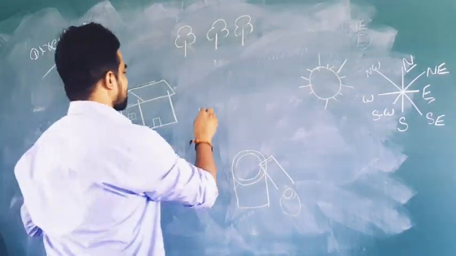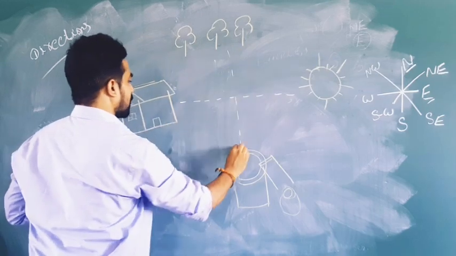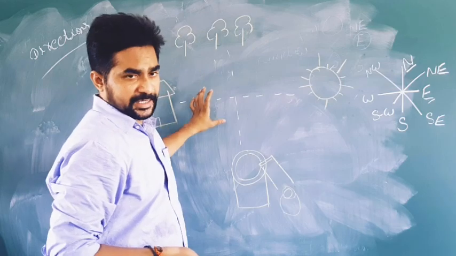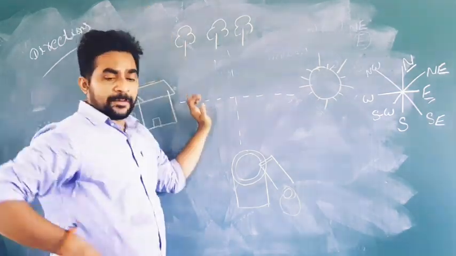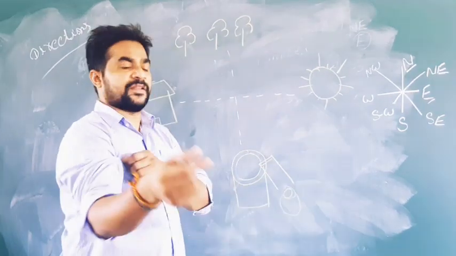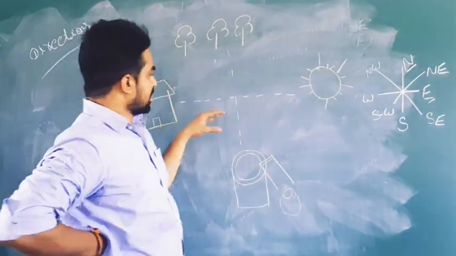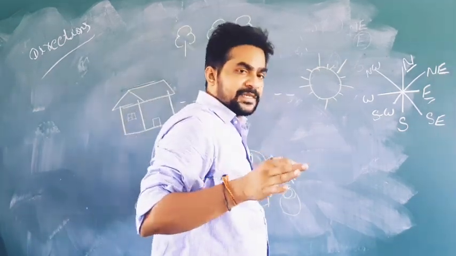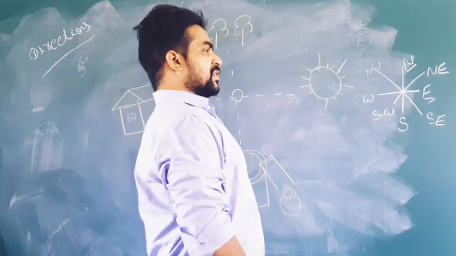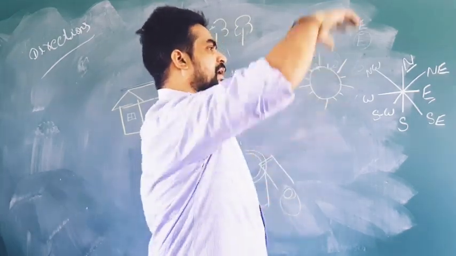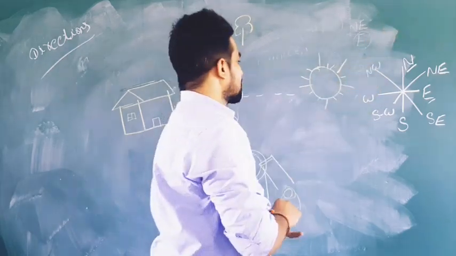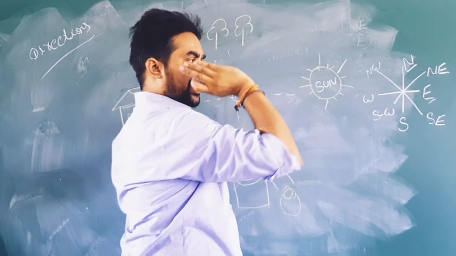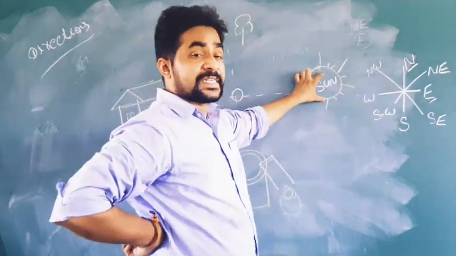We have one picture here. This is an activity mentioned in your textbook on page number 3. In the middle, just imagine that I am standing. This is the direction in which I am standing. I am standing towards the sunset. This is called the sun. I am standing and turned towards the sunset.